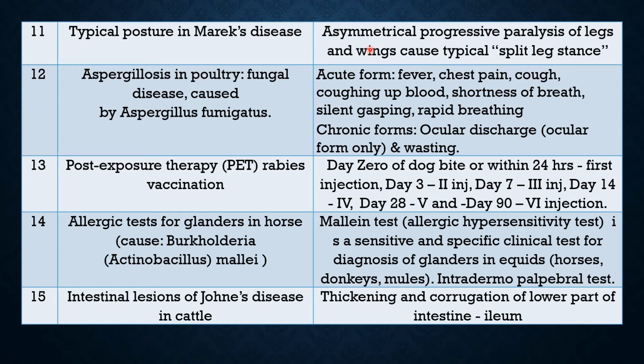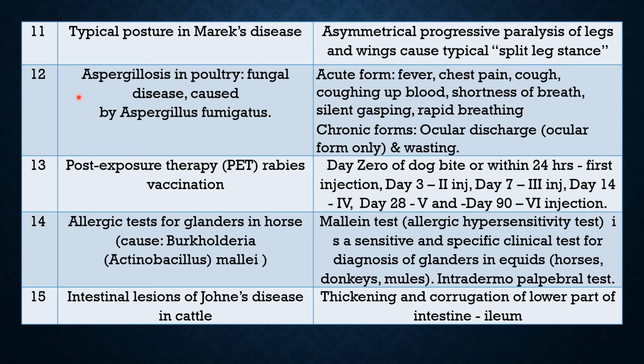One wing may suffer from paralysis, the other may not. So asymmetrical. And progressive means slowly progressive paralysis. And this makes a typical posture, a split leg stance. That means one leg is forward and the other leg is backward.